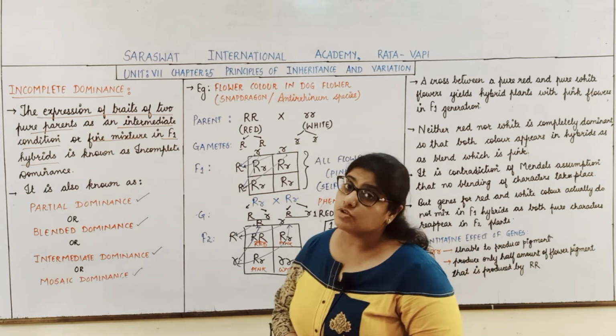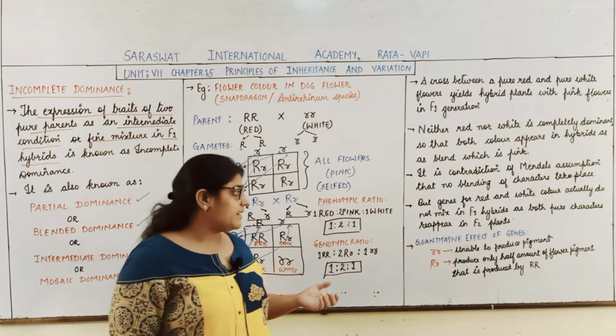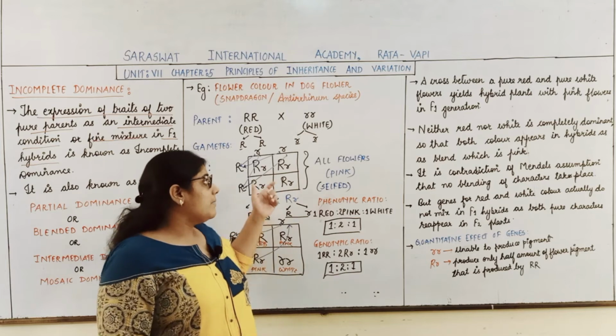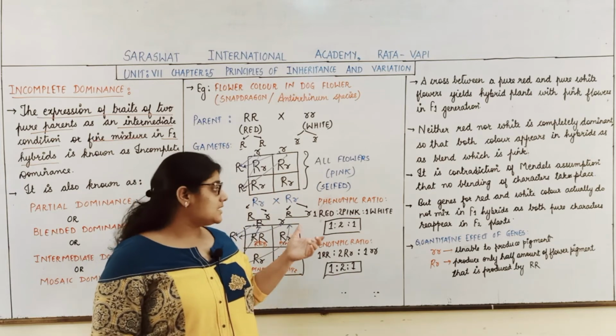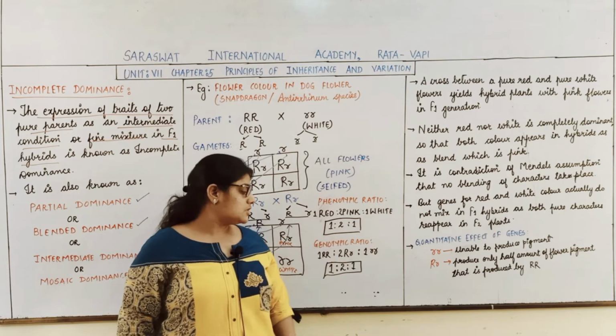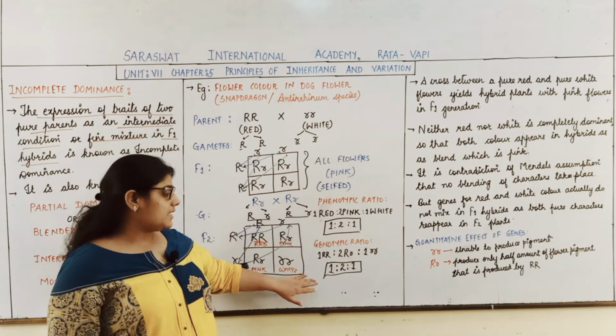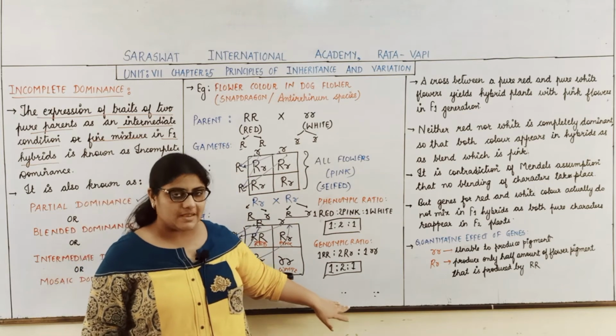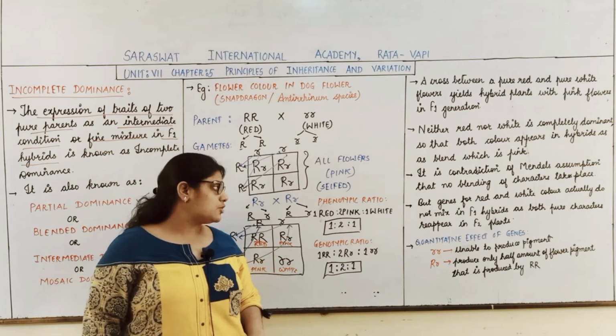But according to Mendel's monohybrid experiment, the phenotypic ratio is 3:1. But in incomplete dominance, we obtain a phenotypic ratio of 1:2:1. And the genotypic ratio, according to Mendel's experiment and this experiment, is the same, that is 1:2:1.